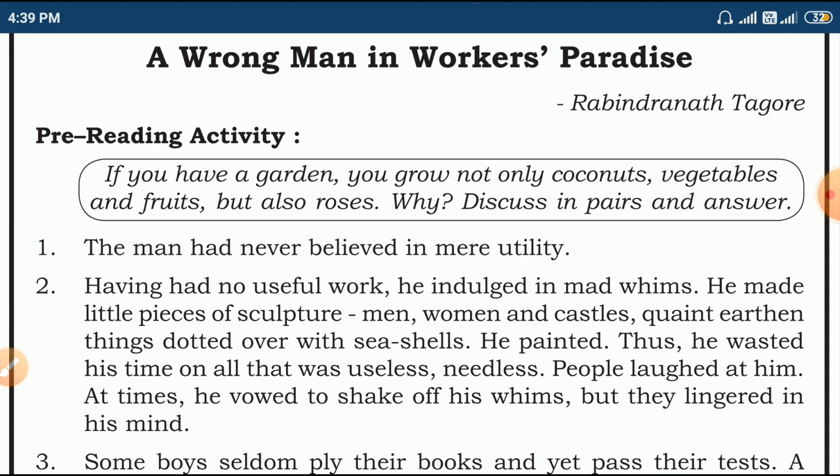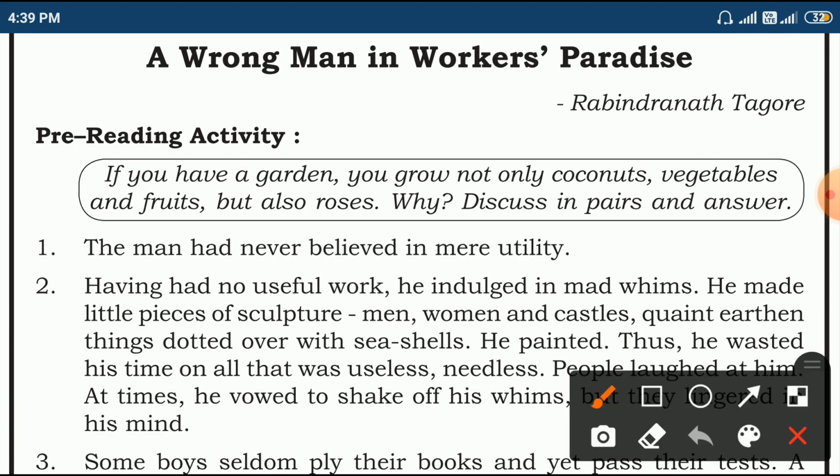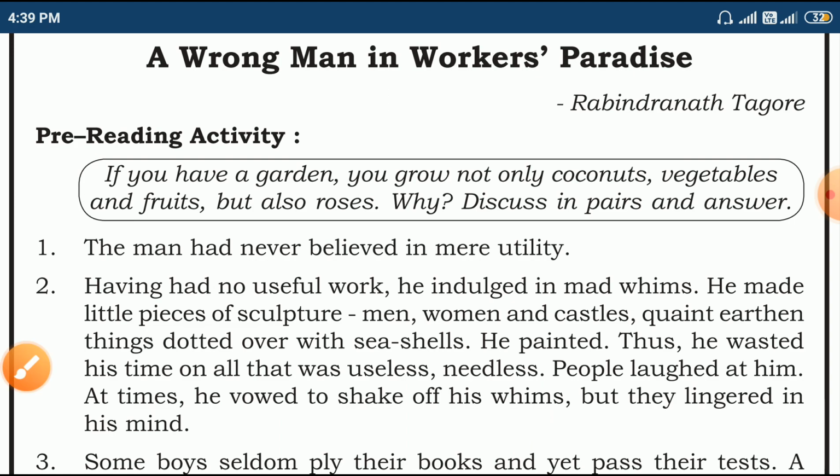As people laughed at him, he started to come out from this kind of work. But he could not come out because those mad whims lingered in his mind.